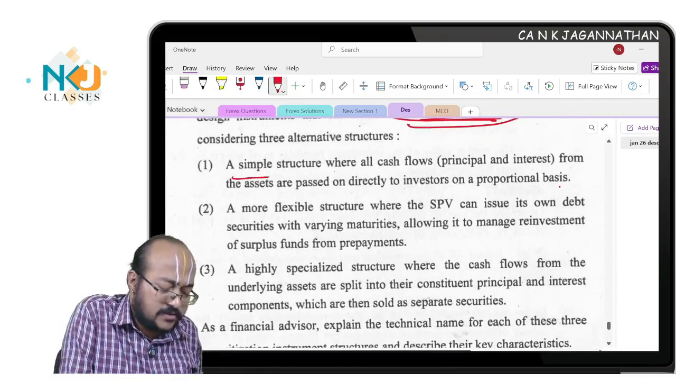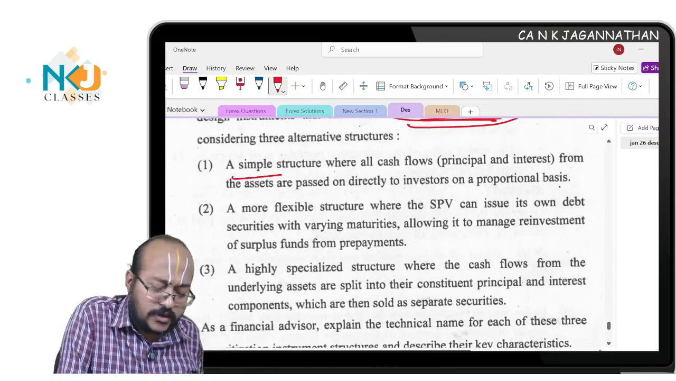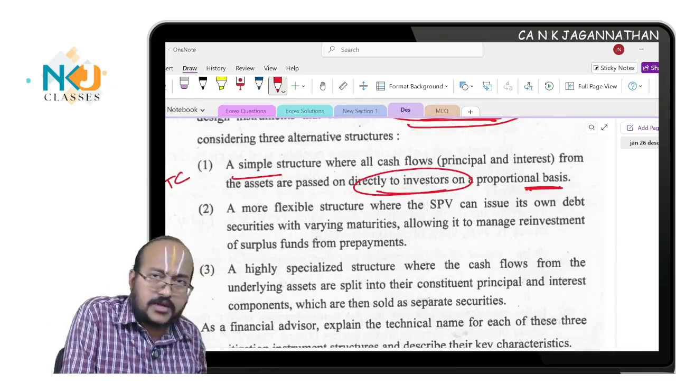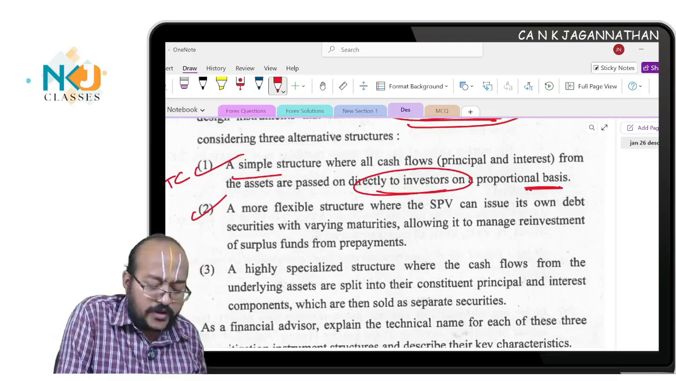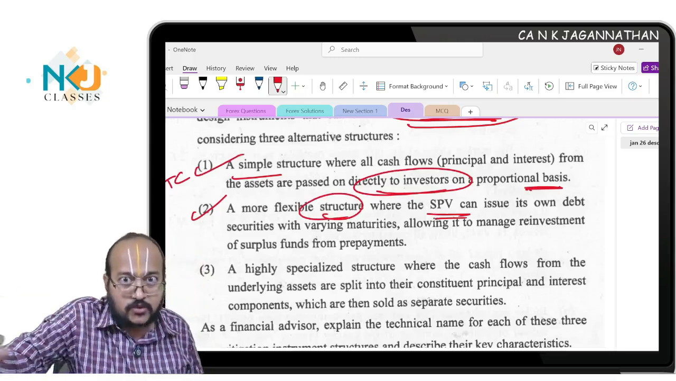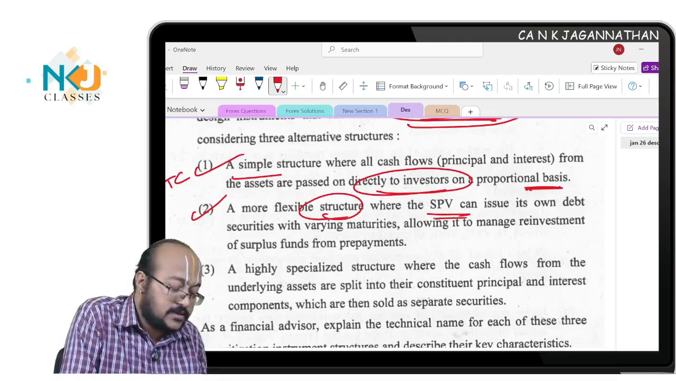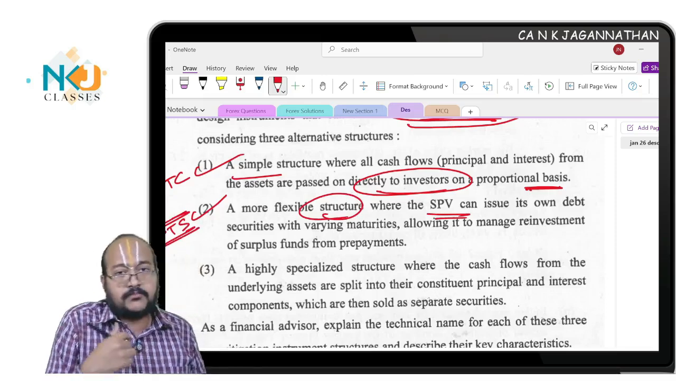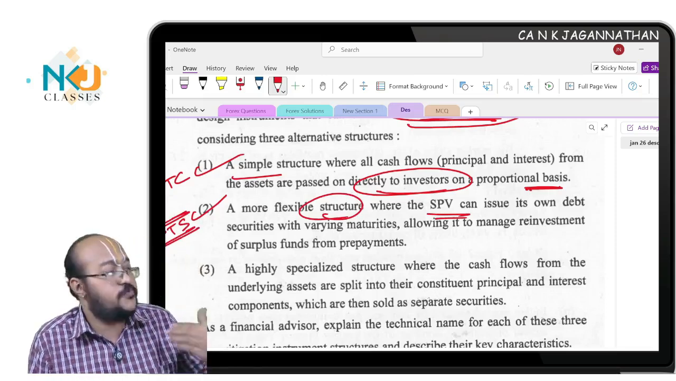Okay, in the first case, a simple structure where all cash flows and assets are passed on directly to the investor on a proportional basis. I told you this is nothing but pass through securities. And second, a more flexible structure where the SPV can issue its own instrument, where the debt securities can be issued by the special purpose vehicle.